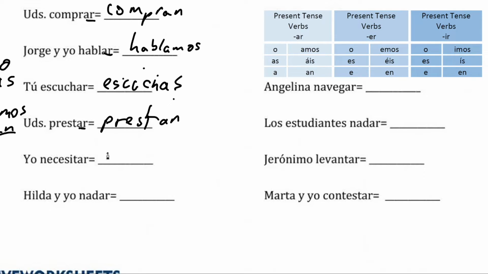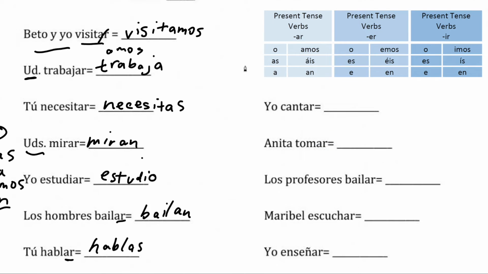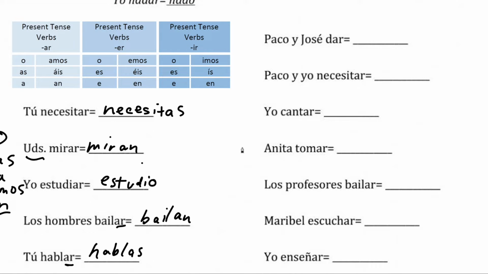Yo necesito. Hilda y yo nadar. Nadamos. Once again, we're just taking this ending and replacing it with one of these versions off to the side. So now let's move on to the second column. Okay, Paco y José dar. They, Paco y José. What are Paco and José doing? They give. Dar is to give. Paco y José. So they, an right here.